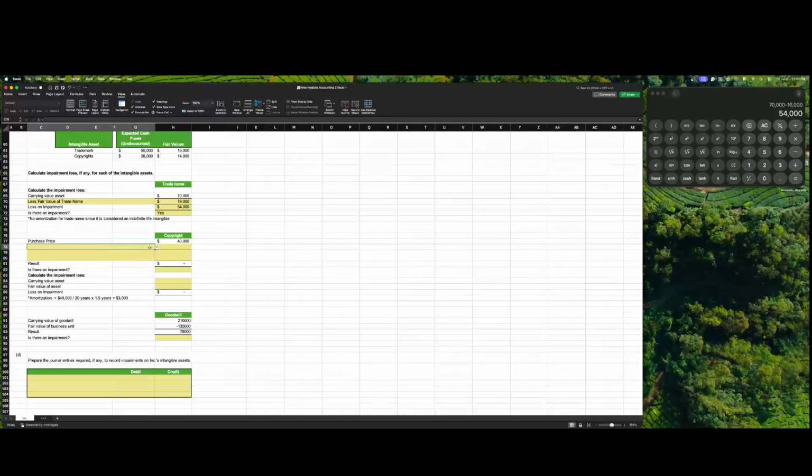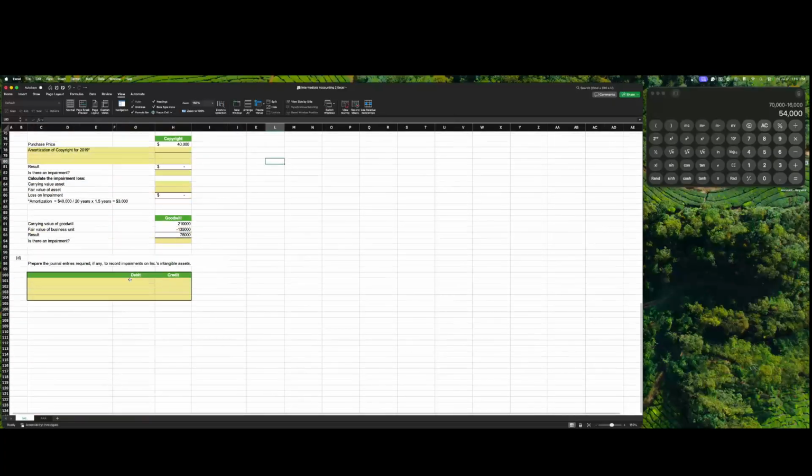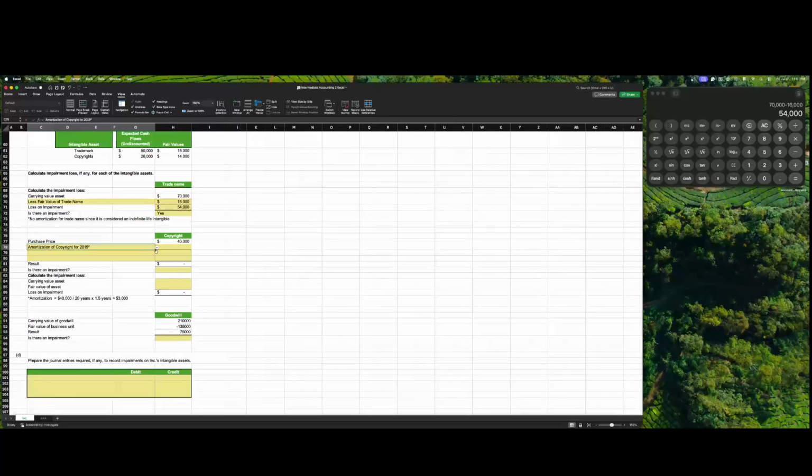So I believe it's probably for 2019. We'll just say it's amortization for copyright 2019. The amortization was 3,000. So the carrying value of the copyright is 37,000.